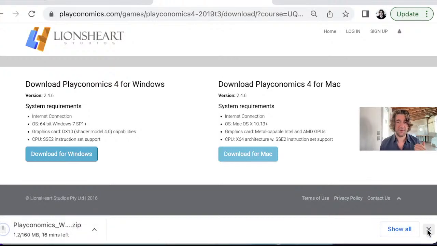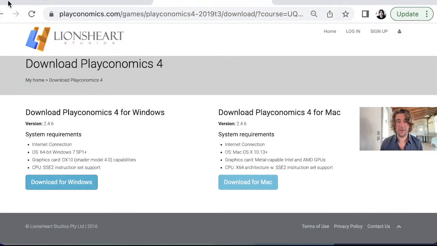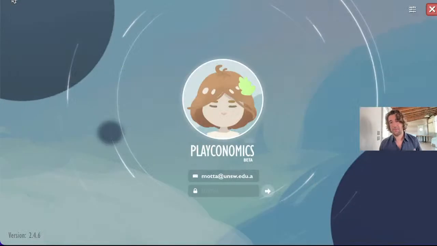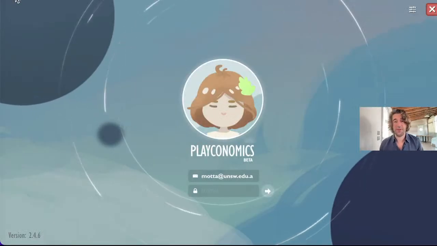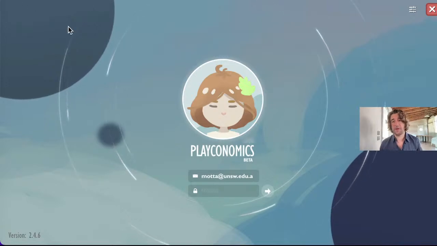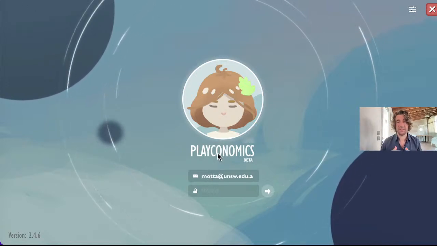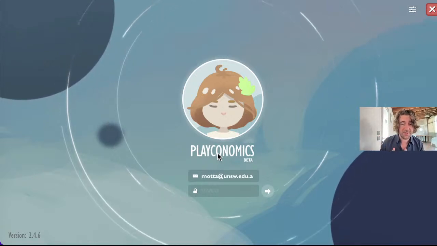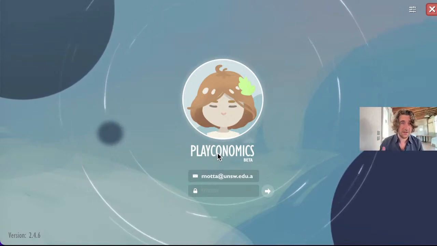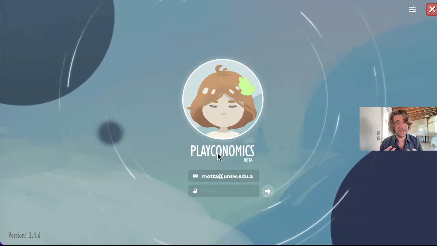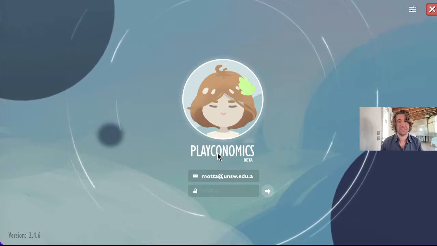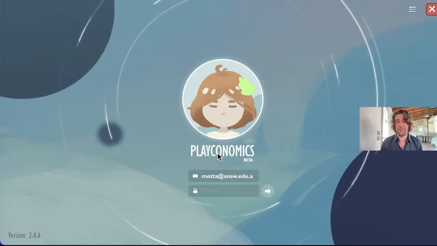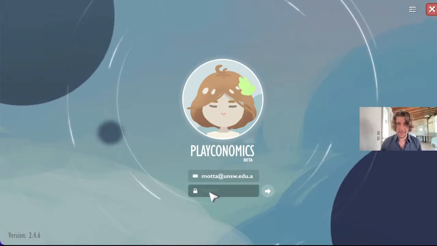What happens after you download the game? Well, you can then right-click it, press open, and launch it. And what you're gonna see when you launch it is this login sequence, where you can put the same username and password that you use to access your ebook. And I think at this point you should be familiar with that process. Here you're using the same username and password to get into the game.